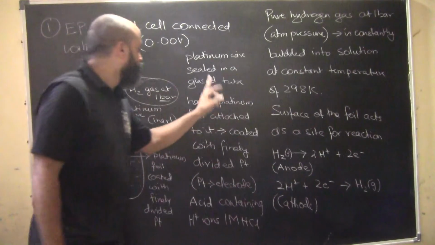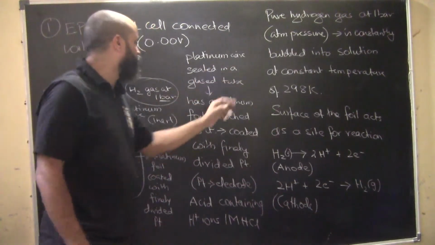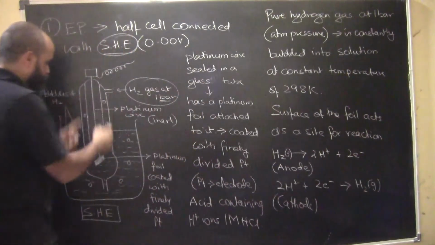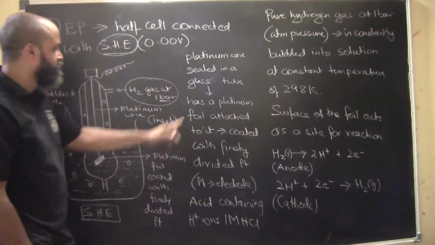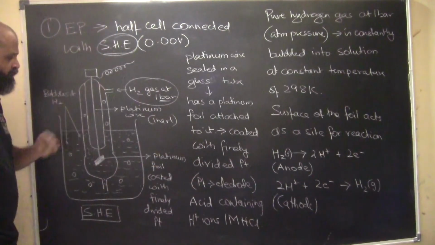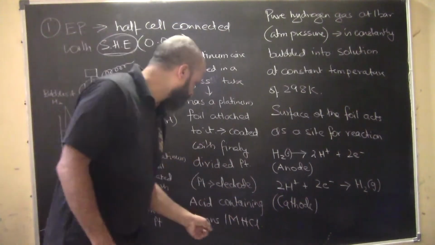Okay, so platinum wire is sealed in a glass tube. This is basically a glass tube which has platinum wire sealed in it, and has a platinum foil attached to it, coated with finely divided platinum. This is the platinum electrode.